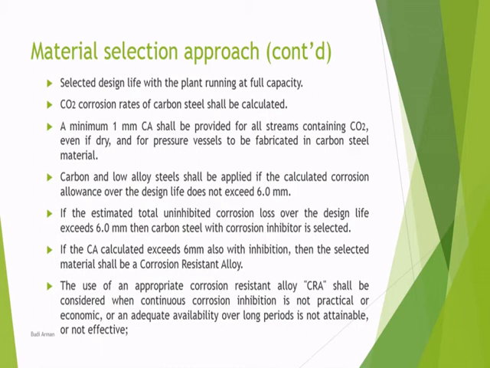Material selection approach continues. For CRA, general corrosion is assumed to be nil. So if we have already selected CRA, there is no more corrosion allowance. Where the process contains chloride and CO2 in combination with the water phase, duplex is an excellent option, depending on the chloride content and temperature. LTCS is considered for surface down to minus temperatures. So these are also the common guidelines for material selection, normally for the blowdown or downstream of the PSP. Among CRA are considered for low temperature unless conditions dictate higher alloy material.